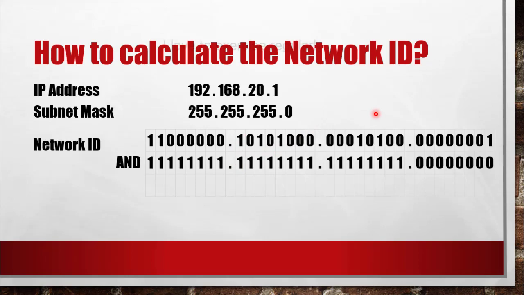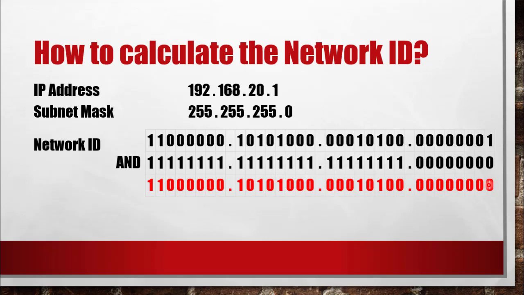So my answer should look like this. I have 0, 0, 0, 0 here, and this is exactly the same as this, the same as this. So this should actually be 192.168.20.0. That will be my network ID.